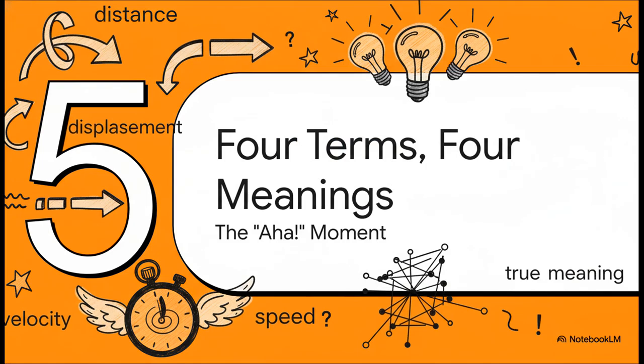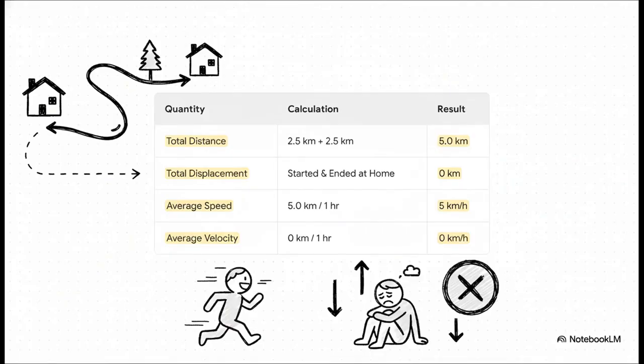Okay, you ready? Let's break it down. This is the moment. This is where the true meaning of each of these four words becomes incredibly, undeniably clear. And boom, here it is. This table shows the whole point perfectly. Let's look. His total distance? That's easy. It's 2.5 kilometers there, plus 2.5 kilometers back, a total of 5 kilometers. His personal odometer says he walked 5K.